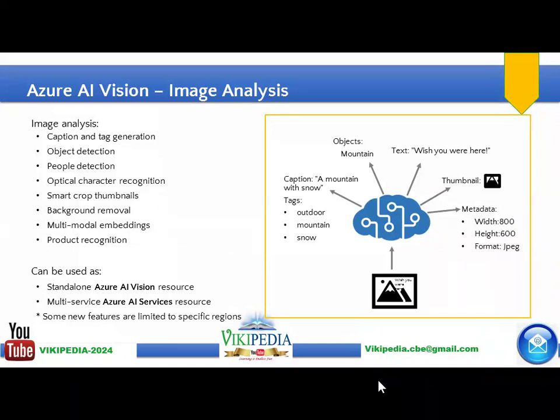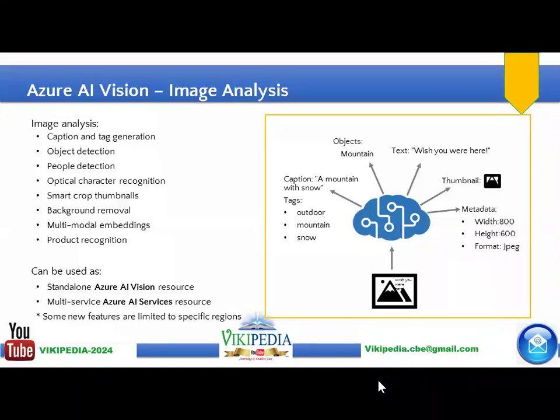Here they have given one sample example. Consider this image has mountains, people, and so on. It will analyze it and give you an AI generated caption, a mountain with snow, and then it will identify what the objects are. If it has a mountain, it will identify the object as a mountain. If it has a moon, it identifies a moon. If there is a dog, people, and everything else, it will identify all kinds of objects in it. It will also generate a thumbnail, and generate related tags based upon the caption. All these things can be done using AI Vision Services.